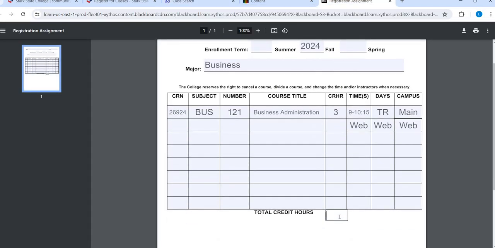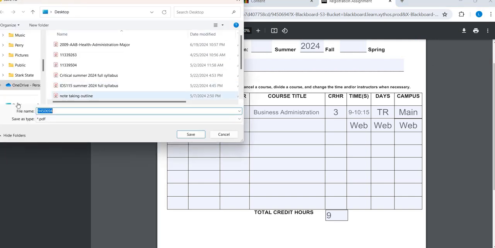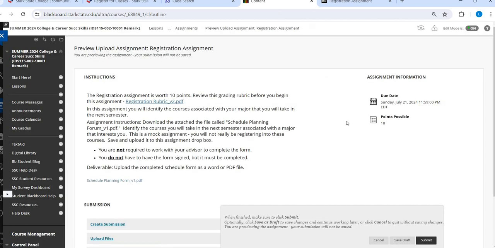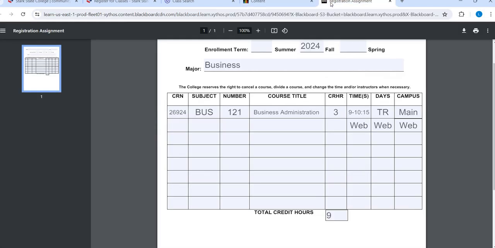At the very bottom, whenever I'm done, let's say I filled it out for 9 credits. I have a couple filled up there. I'm just going to go up here to the top, make sure I save it with my changes. I'm going to make sure I save it wherever I want to save it. And then I will just upload it into this Dropbox area. Okay, so that's how I fill out my registration assignment.